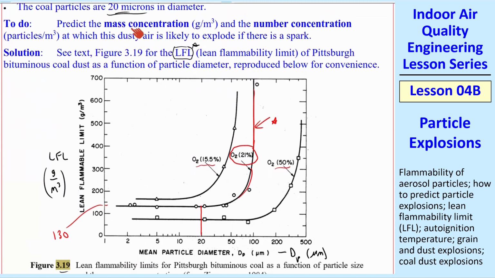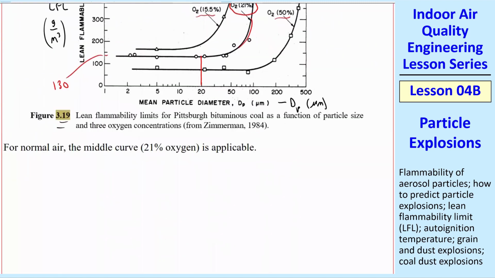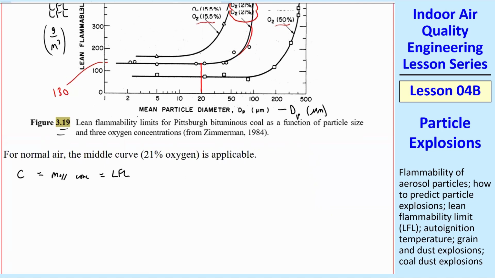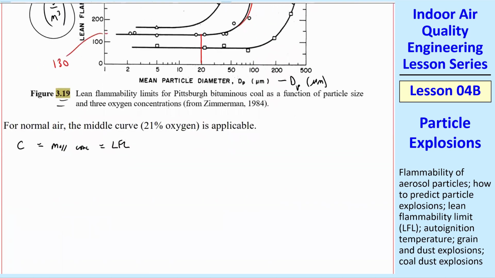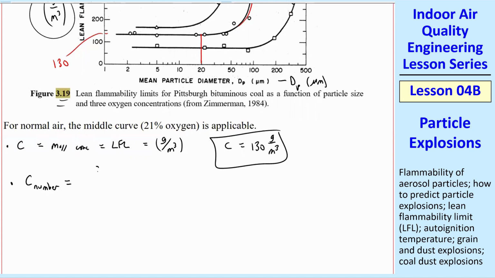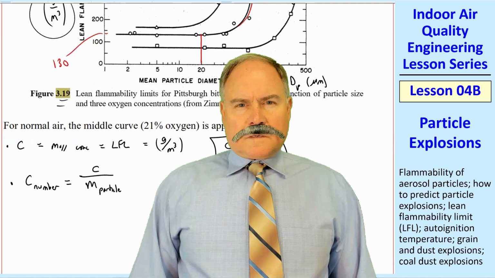We want to know the mass concentration and the number concentration. Well, the mass concentration is simple, and I'll drop the j subscript here. So C is the mass concentration at which it will explode if there's a spark. Well, that's equal to the LFL since LFL is in units of mass concentration. So the answer is C is 130 gram per cubic meter. So that one's trivial. Now we have to convert to C number. So I'm going to call C number, and we haven't defined this yet, but for particles, we'll talk about this more later, the mass concentration divided by the mass of one particle.